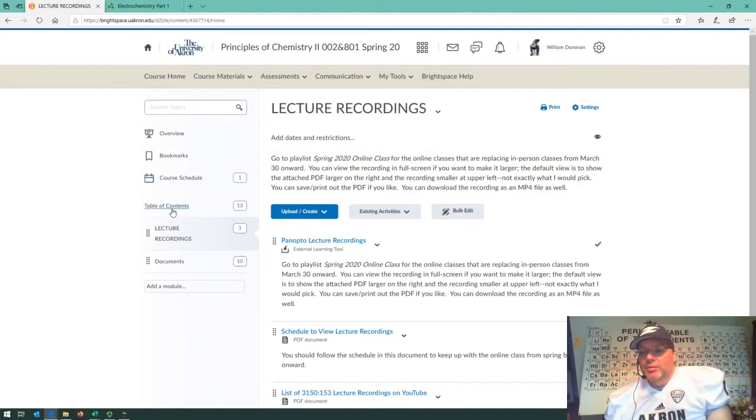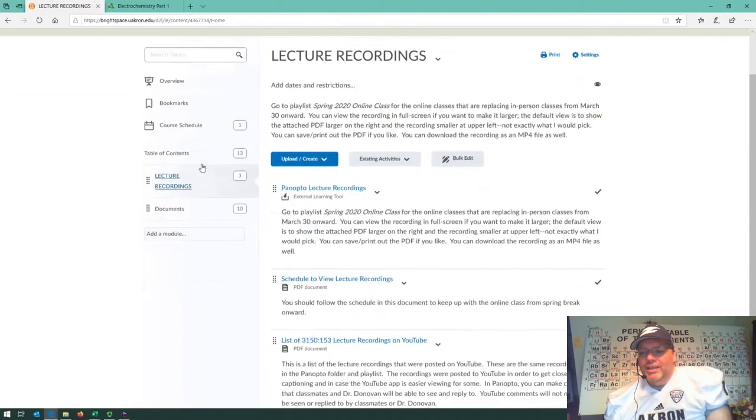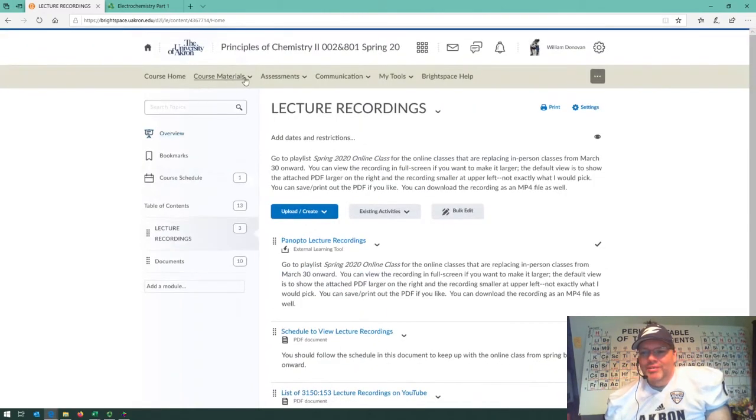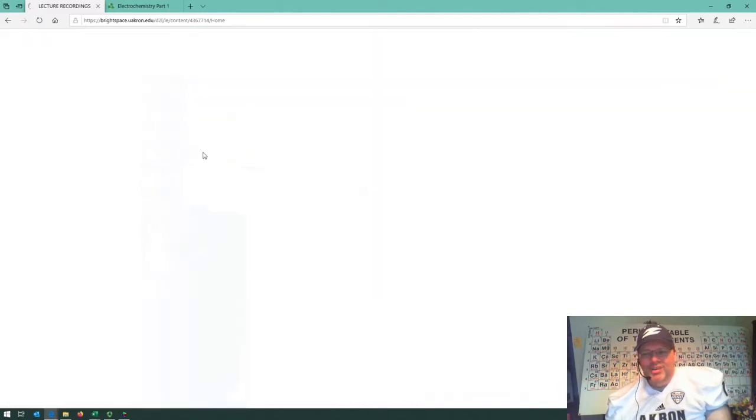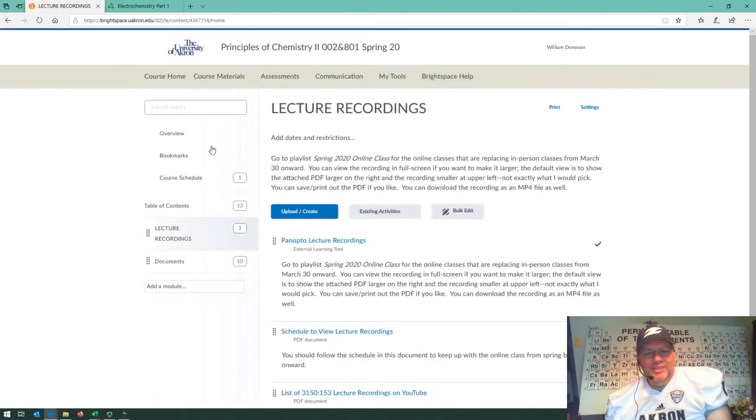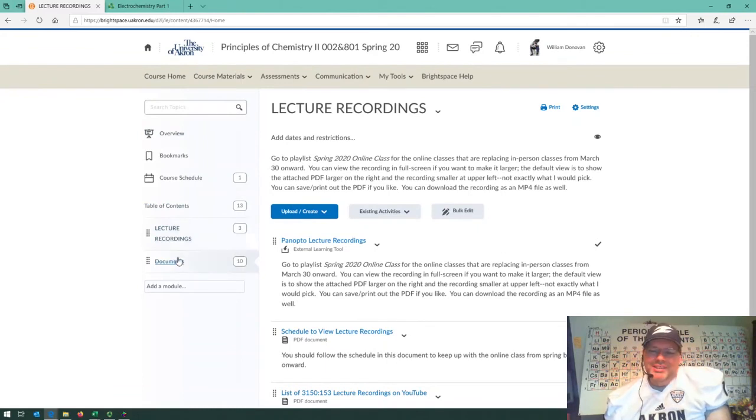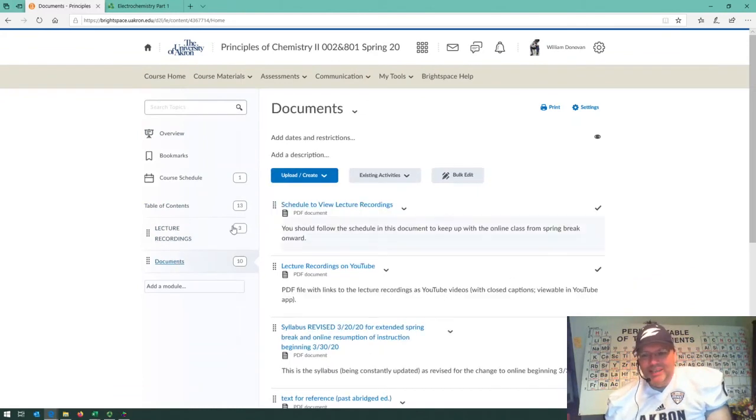Under table of contents, it always defaults to some things, so under content, you never know what it'll go to. Let's see what it opens when I go to content. It seems to go straight to lecture recordings every time. So that's fine. But if you go to documents under content, we can figure out why it goes to lecture recordings first.